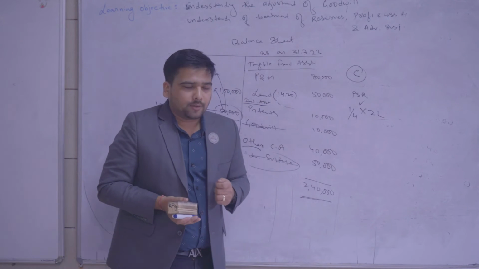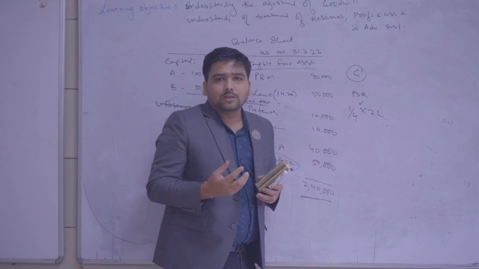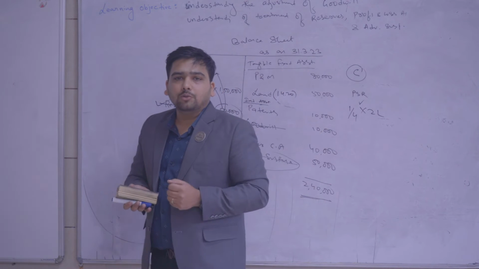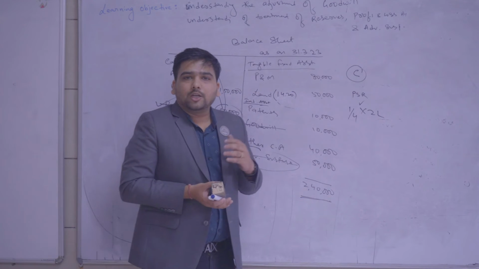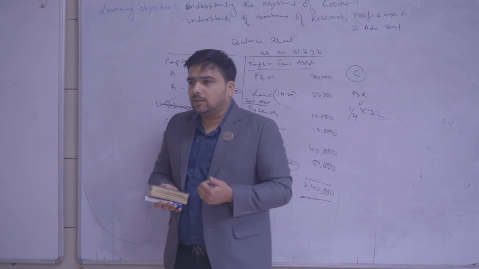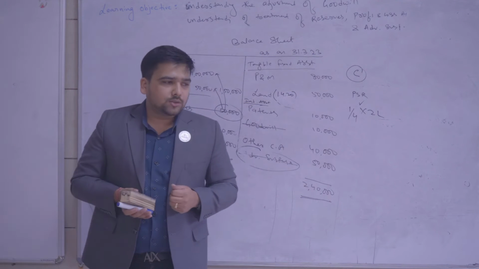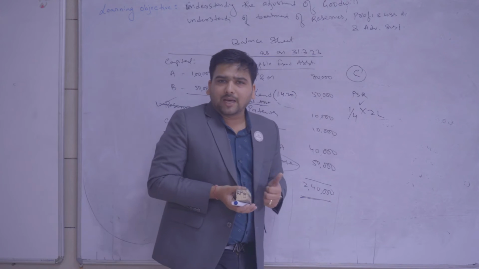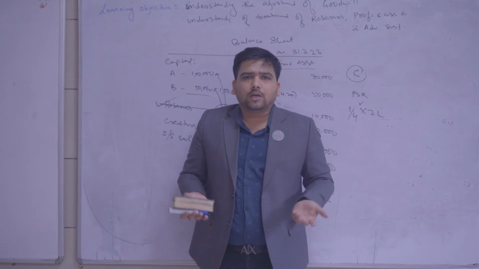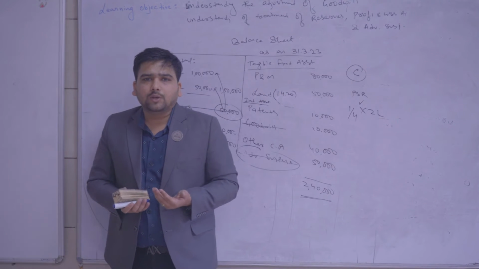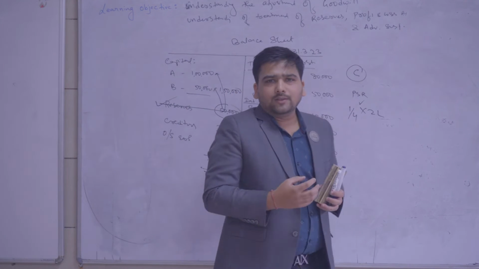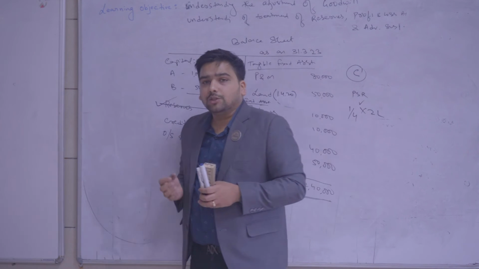So write the fourth point. The first point was that all the accumulated profits and reserves should be transferred to old partners in their old ratio. The second point was that all the accumulated losses and fictitious assets should be transferred to old partners in their old ratio. The third was that goodwill appearing in the balance sheet should be written off, and the loss accruing out of it should be transferred to old partners in their old ratio. Now the fourth point, that is the fourth adjustment of reconstitution.